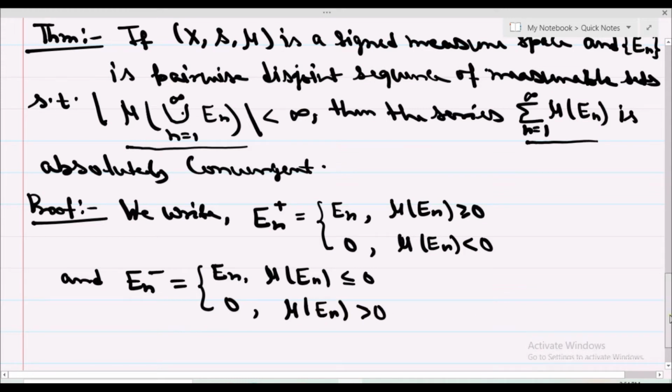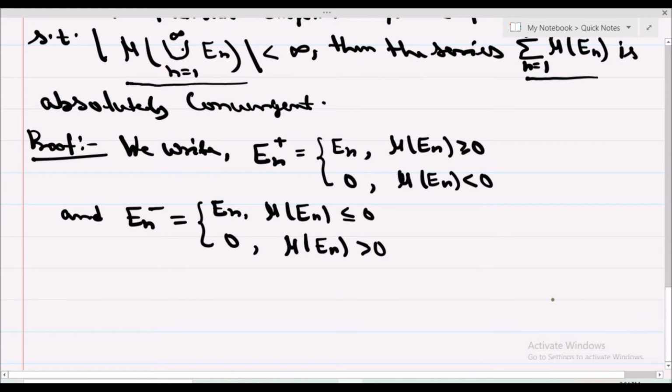This is the definition of E_n plus and E_n minus, the positive part and negative part of E_n. Positive part means if the set has positive measure, then it is E_n plus, and if the measure of E_n is negative, then it will be E_n minus.